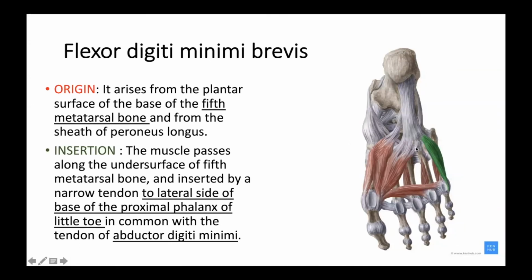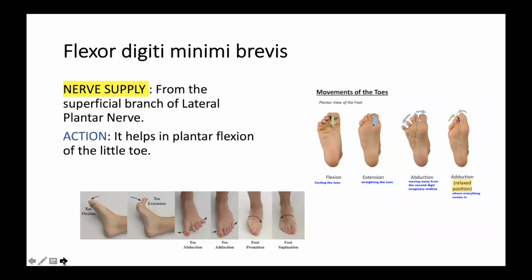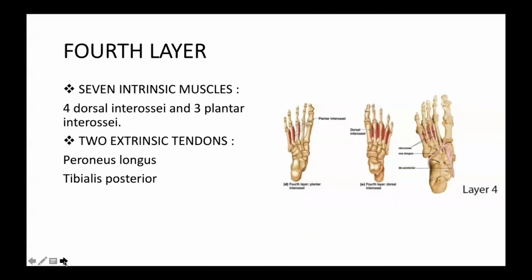All these structures occupy this triangular area between the flexor digiti minimi and the transverse and oblique heads of the adductor hallucis. The nerve supply of flexor digiti minimi is from the superficial branch of the lateral plantar nerve, and the action is plantar flexion of the little toe. Is it clear, everybody? Shall we move to the fourth layer?